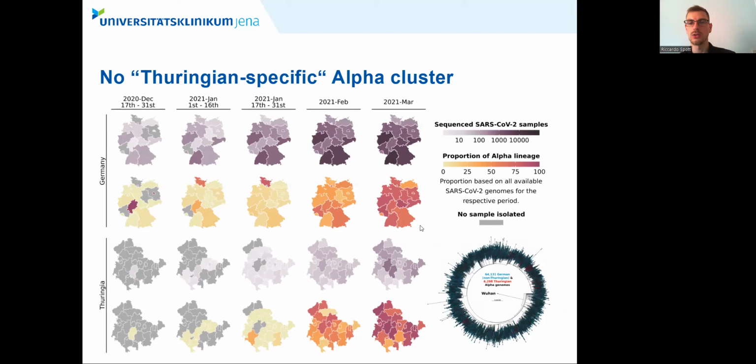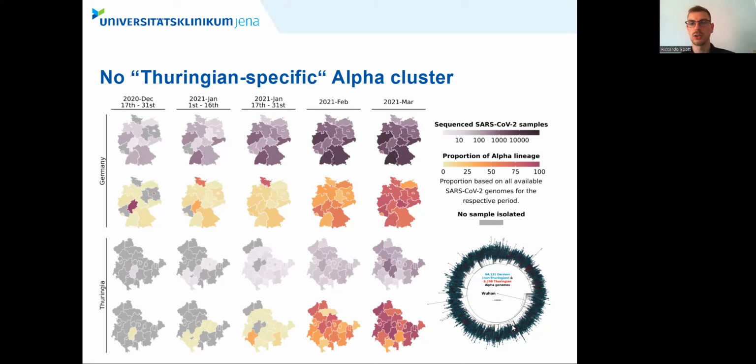We also constructed a phylogenetic time tree using over 64,000 German and over 6,200 Thuringian alpha genomes. Here, the Thuringian alpha genomes, colored in red, are scattered across the whole time tree in between the German samples. So no Thuringian-specific alpha cluster was formed.